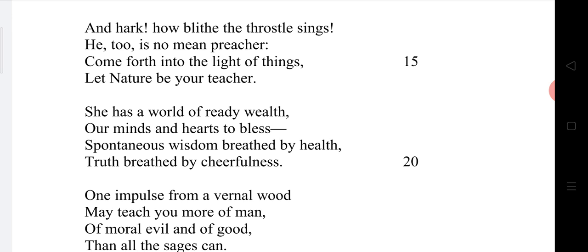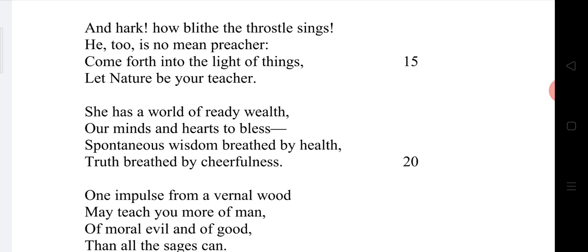So according to William Wordsworth, the throstle is not less than a preacher. It may be higher, it may be more. That he too is no mean preacher, not less than a preacher. Come forth into the light of things. Come on, come forward. Come forth means here, come forward. He is asking his friend to come forward. Where?